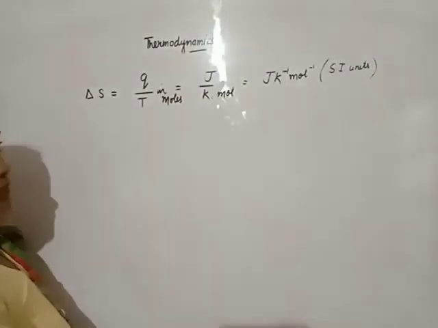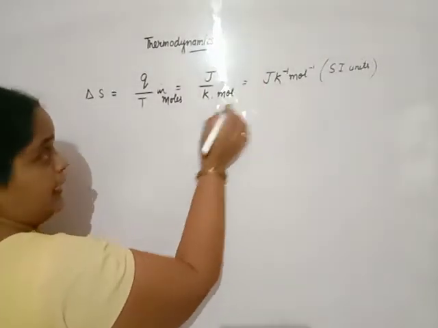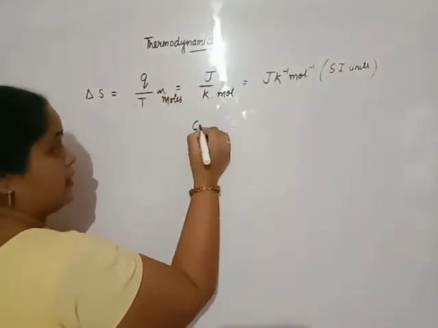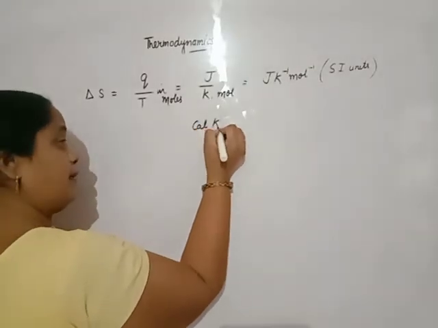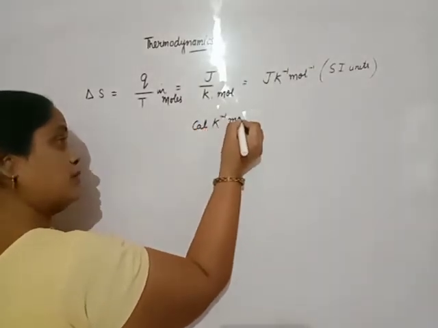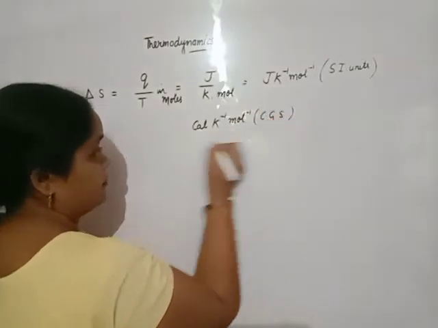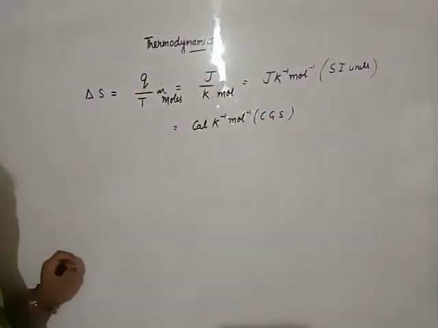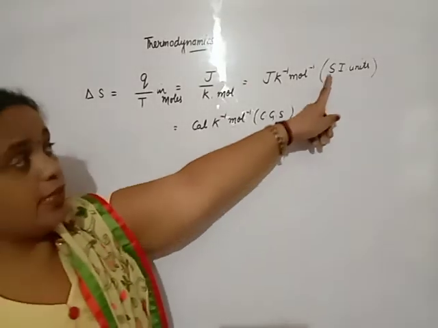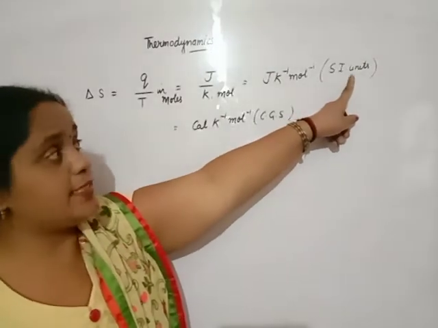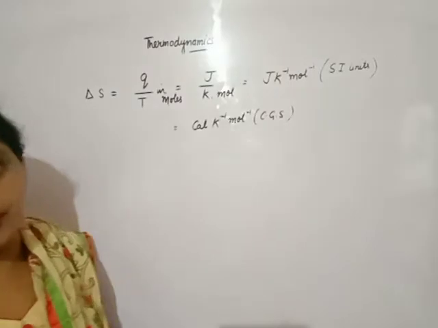In the CGS system, Q is in calorie, so the unit is calorie per Kelvin per mole. This is the CGS unit. Today we are only concerned with the SI unit. So these units must be remembered by you.